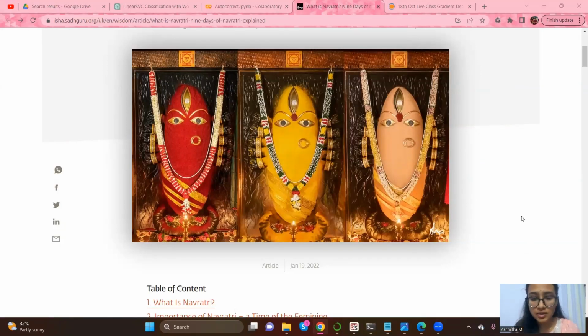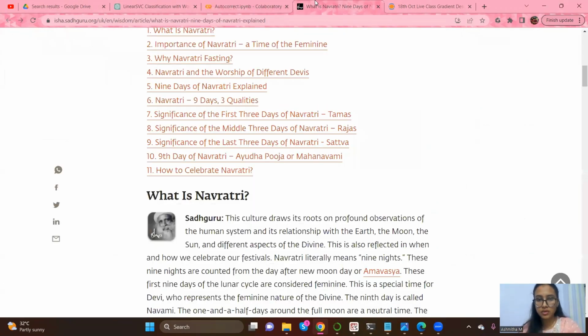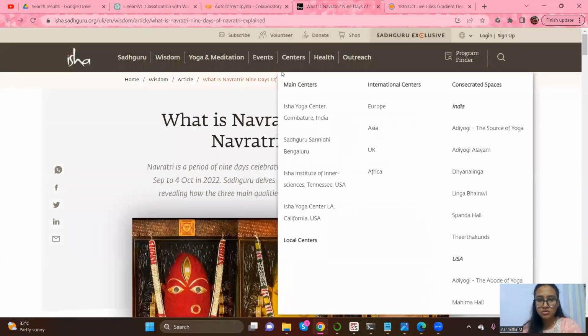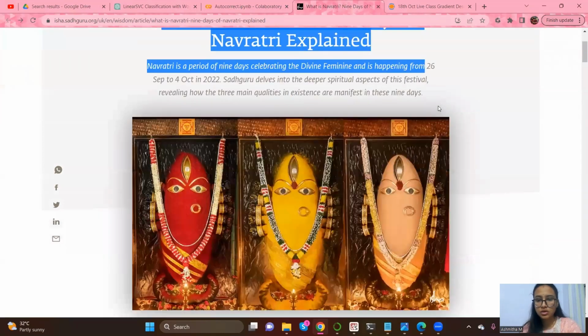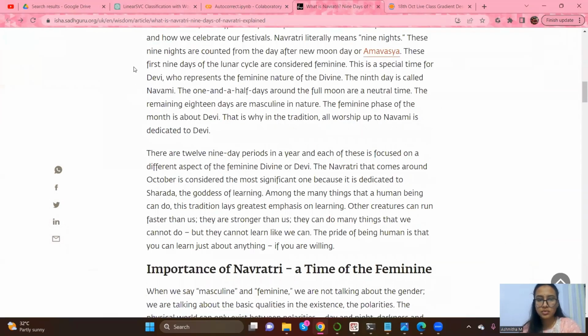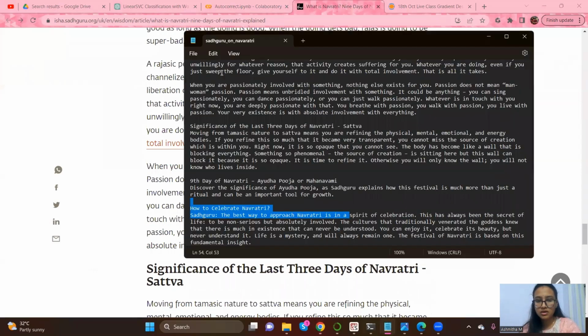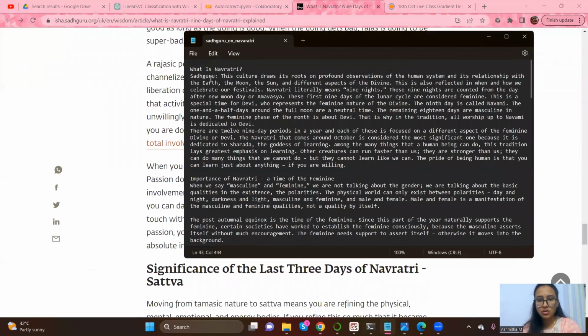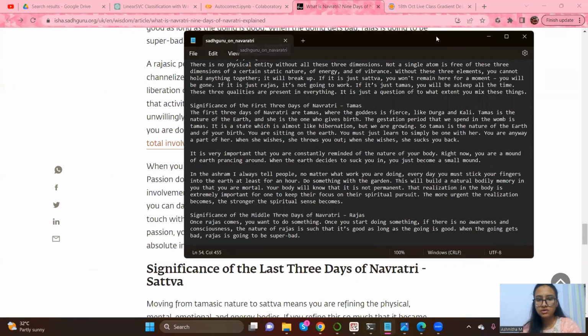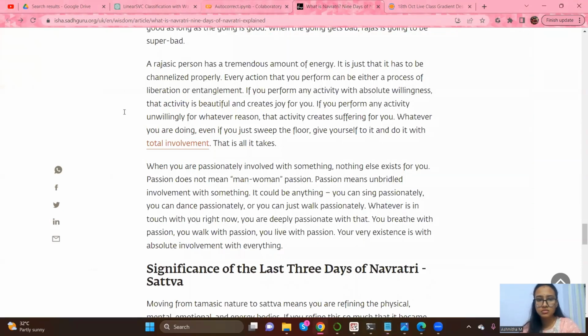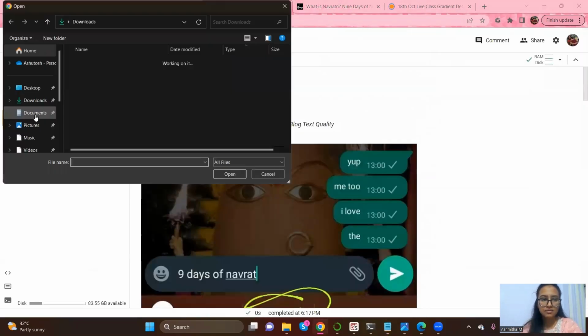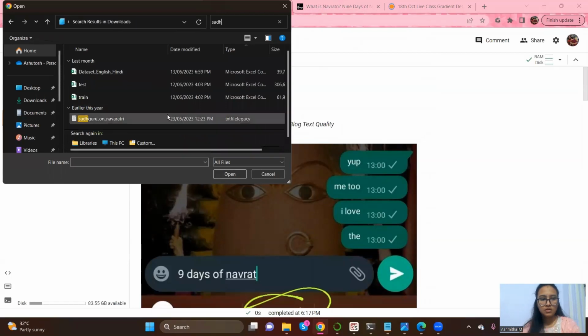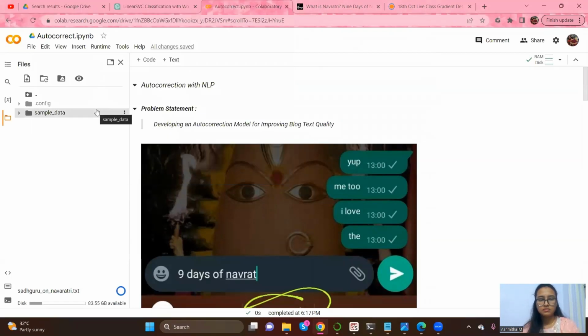Today we'll be using NLP to build an autocorrect application. So it's a blog by Isha Foundation and it's about Navratri explained by Sadhguru. What I did was I copied all the text, pasted it in my notepad, saved this file as Sadhguru on Navratri. This is the file name. And then I'm uploading it in my Colab.